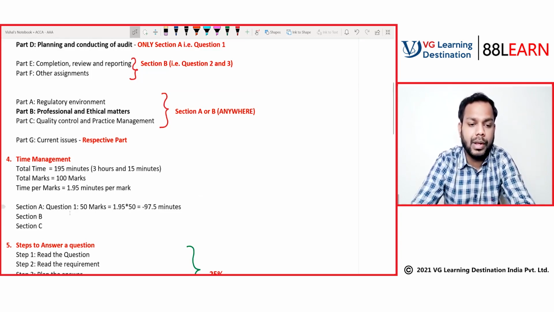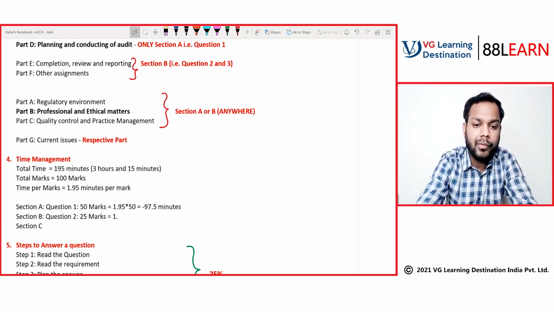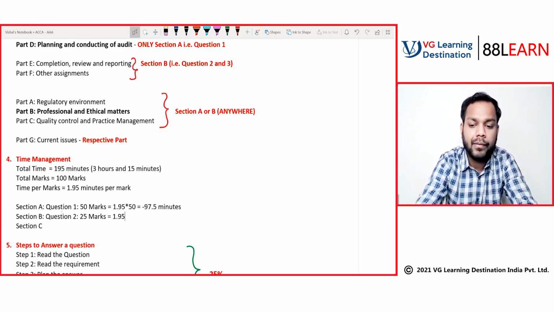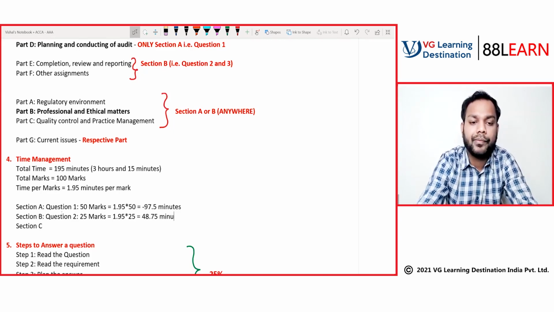Now, section B, question number 2, is of 25 marks. How much time do I have here? 1.95 multiplied by 25 is 48.75 minutes.